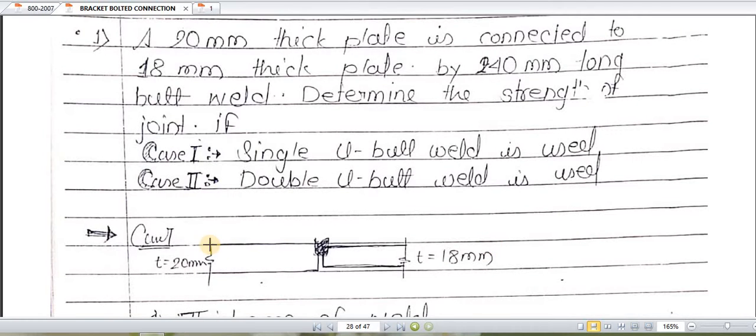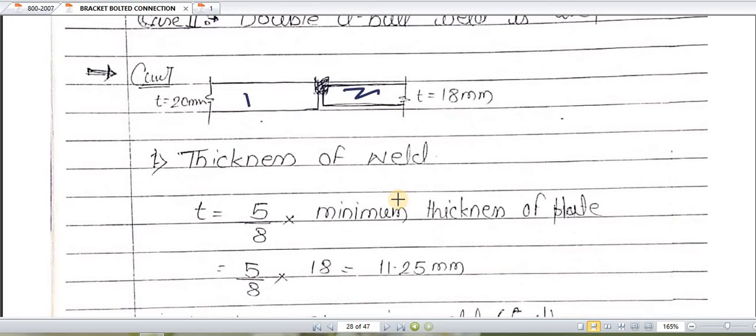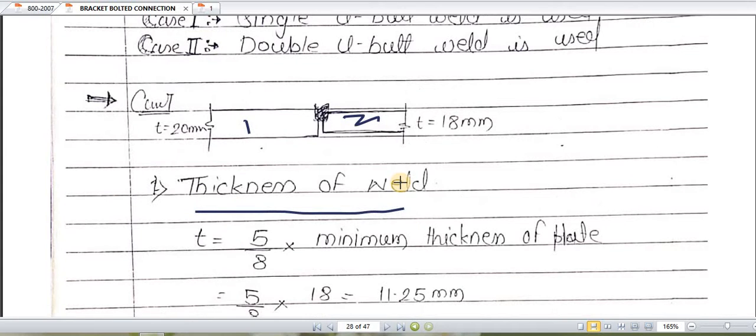So these are the two plates. The thickness of the first plate is 20 mm, the thickness of the second plate is 18 mm. One plate, first plate and second plate, connected with, first condition a U butt weld, next condition a double U butt weld. How to find out the thickness of weld? As I have already said, if it is single U or V, we will have the multiplication as 5 by 8 and the minimum thickness of plate, here the minimum is 18. Okay. So how to find out the thickness of weld?